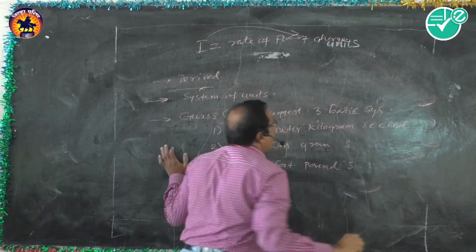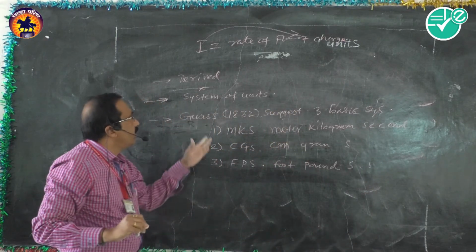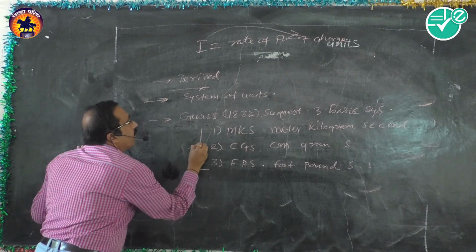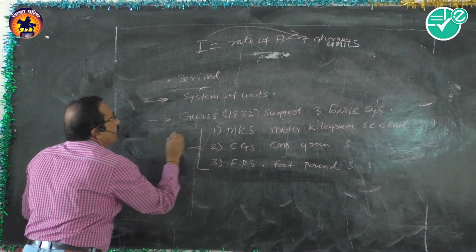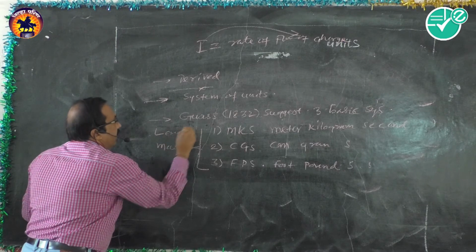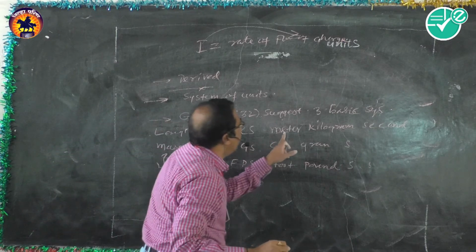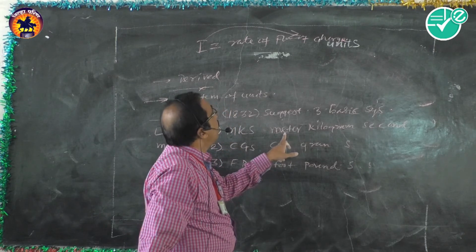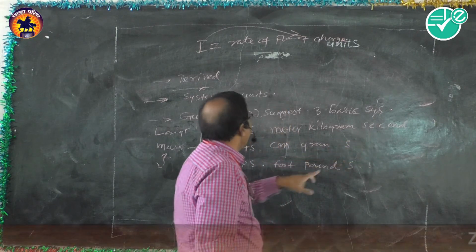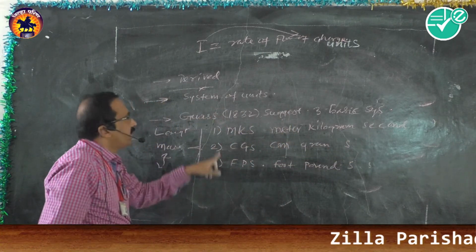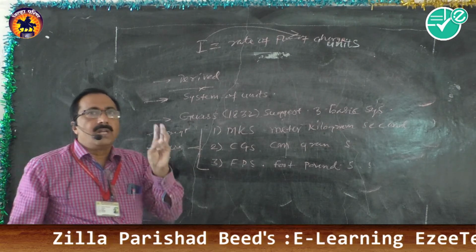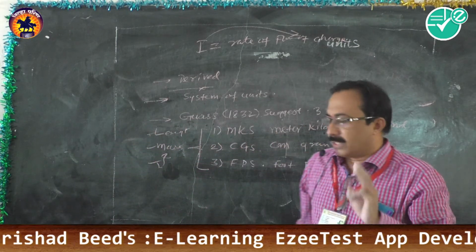So these are the 3 systems of units, which basically depend upon the 3 basic quantities: length, mass and time. The meter is the unit of length, this is the unit of mass, this is the unit of time. So all these 3 systems were depending upon the 3 fundamental quantities only: length, mass and time. Only 3 quantities were there in these systems.